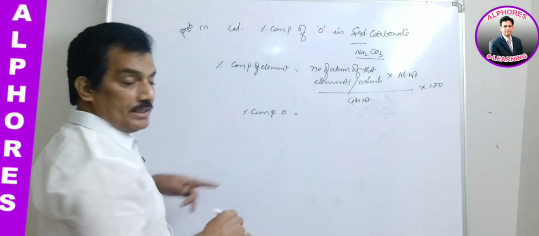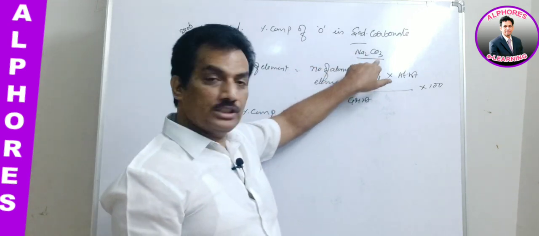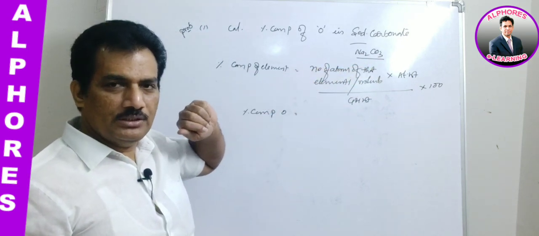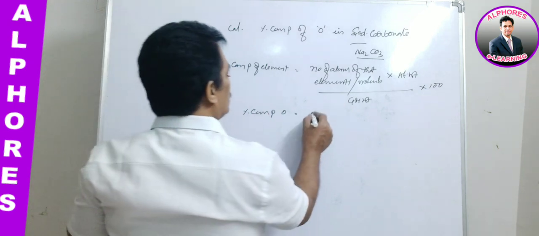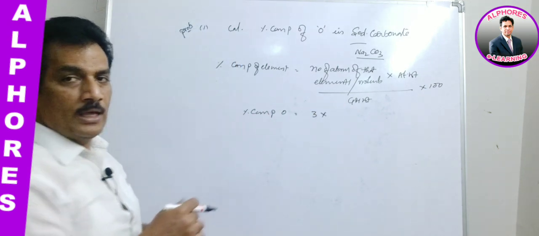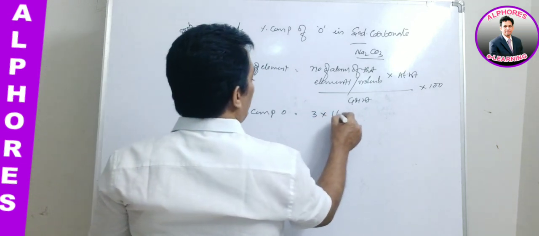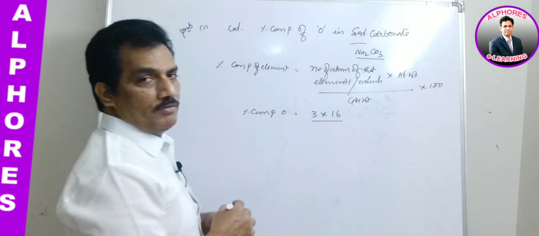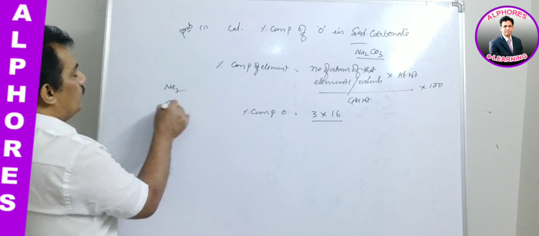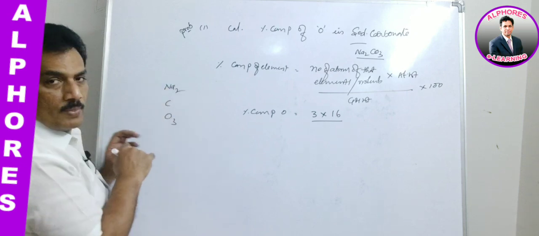And now what is the percentage composition of oxygen? How many atoms are present? Na2CO3 is the molecular formula. In that molecular formula, how many oxygen atoms are present? 3 oxygen atoms. So 3 into the atomic weight of oxygen, 16, by the gram molecular weight. We have to measure it. Na2CO3, is it not?